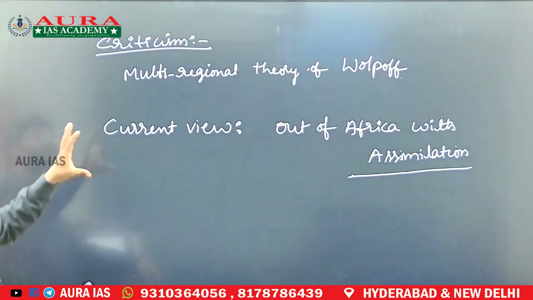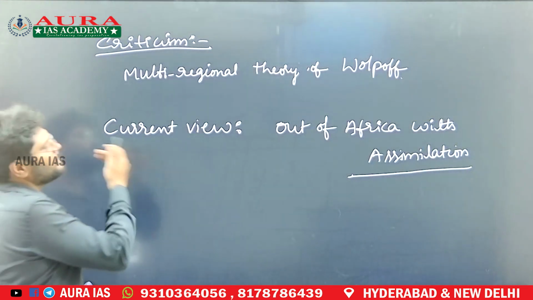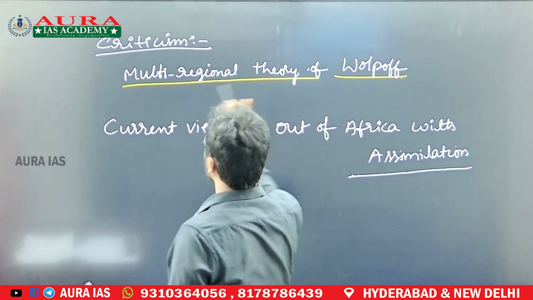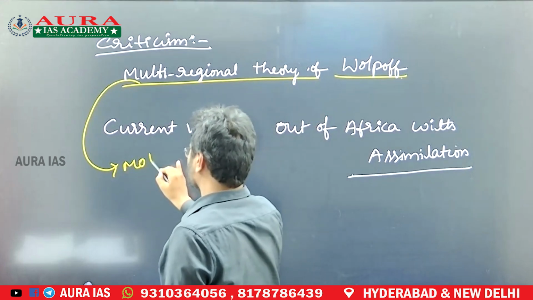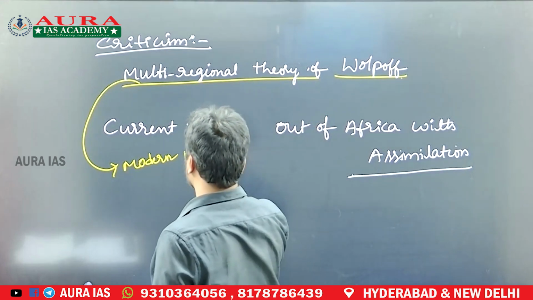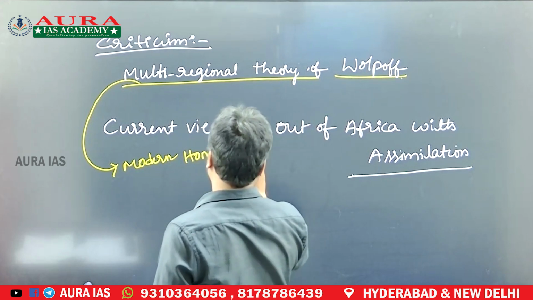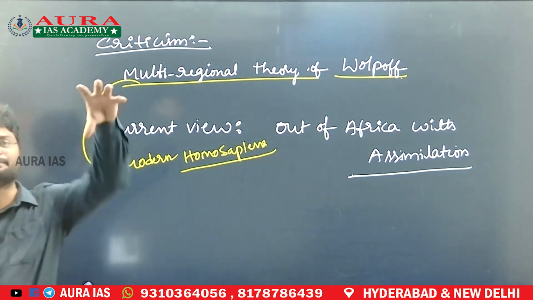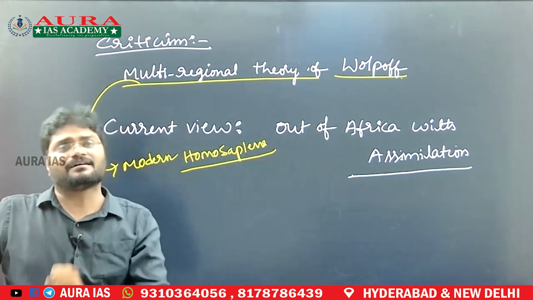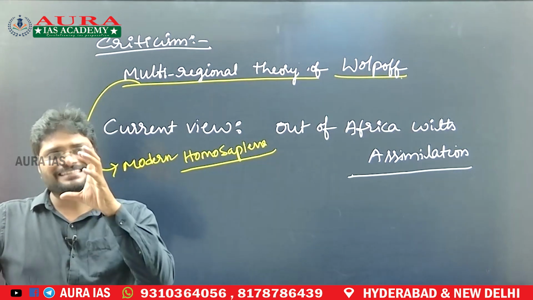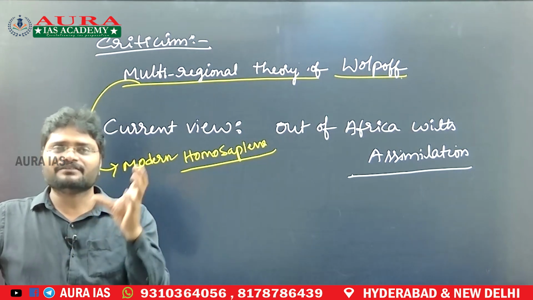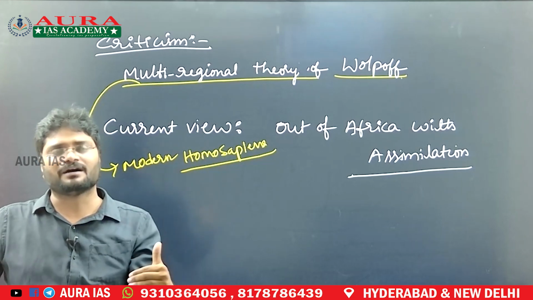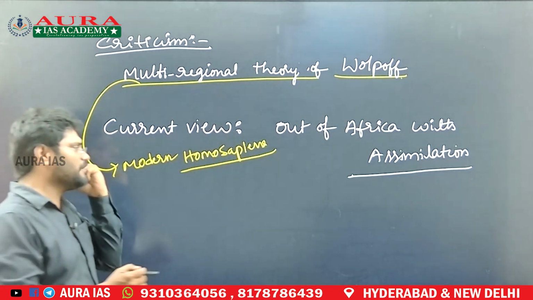Then what are the criticisms? Wolpoff proposed a theory that modern Homo sapiens, the present population, actually evolved in multiple places rather than only on the African continent. That is the reason he criticized that the earlier evidences only support that modern human beings also evolved in Africa. This is the multi-regional theory of Wolpoff.